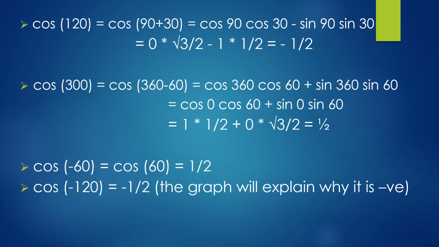Similarly, we can do cos 300, which is cos of 360 minus 60, using cos A cos B plus sin A sin B. Eventually, we calculate and find the answer. And look at cos of negative numbers. Cos of minus 60 is half following the formula, but cos of minus 120 is not plus 1 by 2, it is minus 1 by 2. And I'll explain in the graph why it is so.